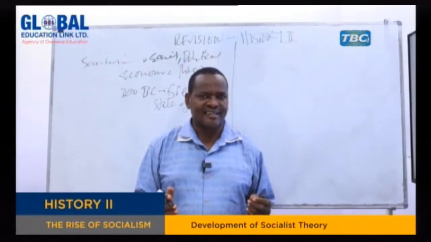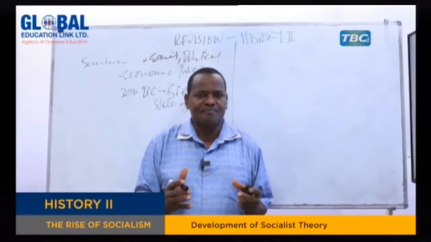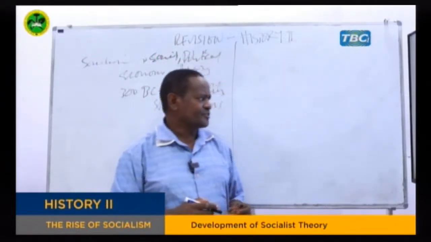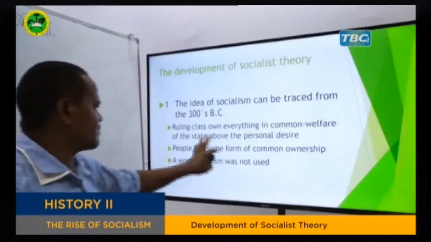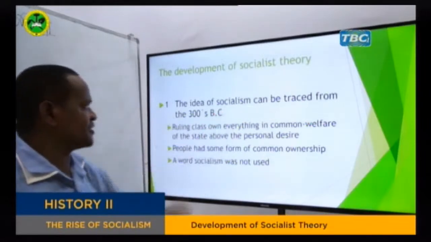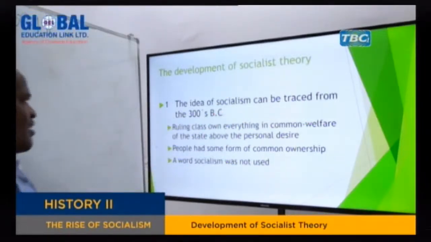As we have seen earlier, socialism means people care about the society. So people had some form of common ownership in that society which was proposed by Plato. So, my dear students, this is the first area where we can trace the beginning of that idea of socialism.